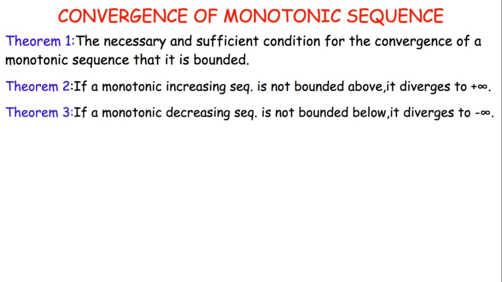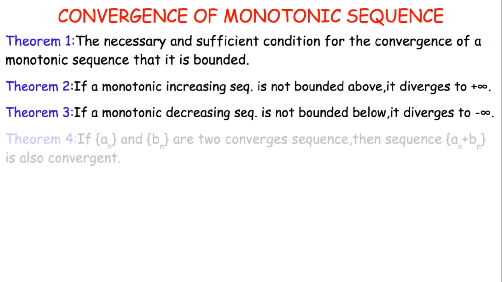And theorem 3: if a monotonically decreasing sequence is not bounded below, it diverges to minus infinity. Simply put, if it is monotonically increasing and not bounded above, it will definitely go to plus infinity. If it is a decreasing sequence and not bounded below, it must diverge to minus infinity.